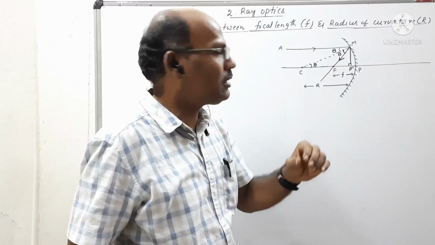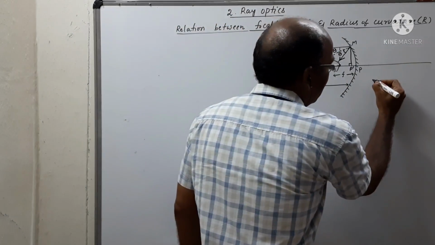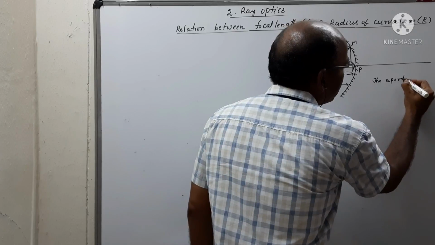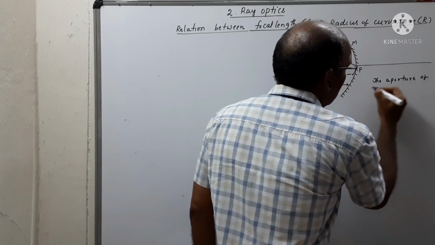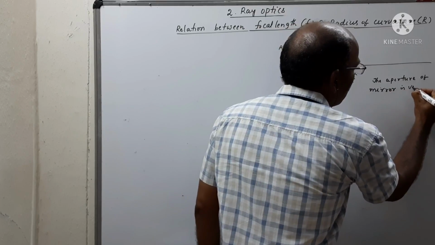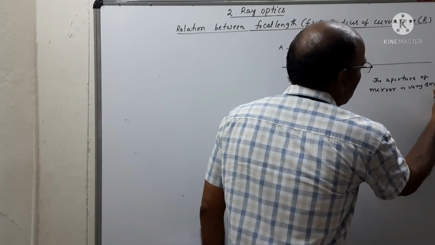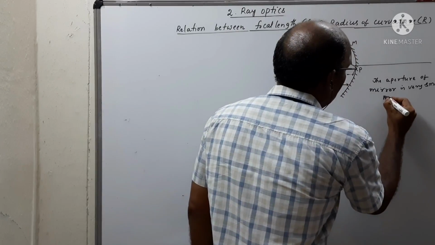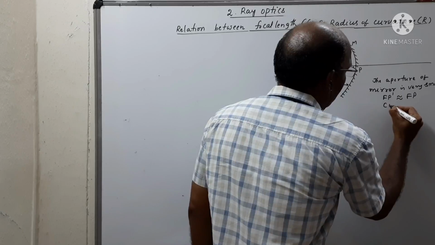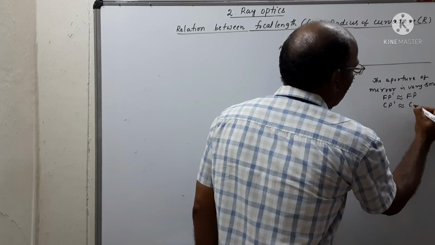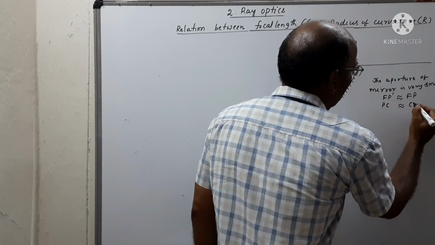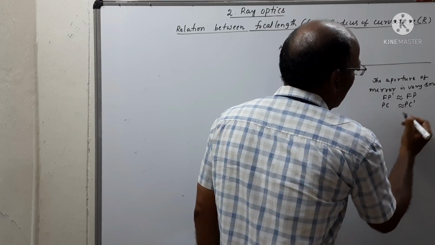So the aperture of the mirror is very small, which means FP dash is nearly equal to FP, and PC is nearly equal to PC dash.